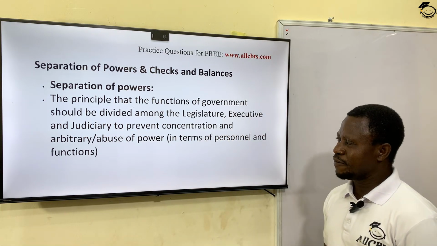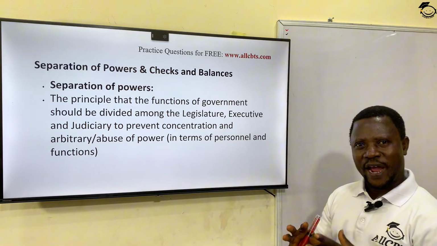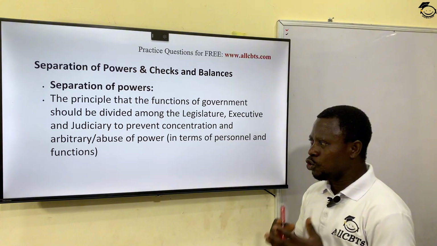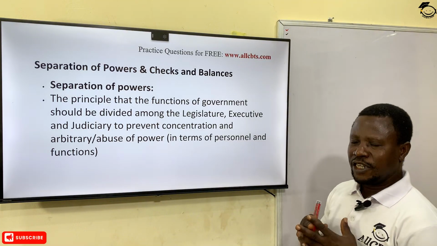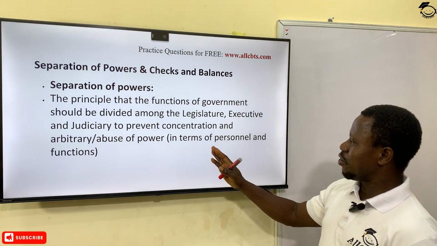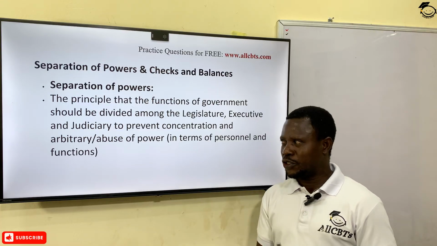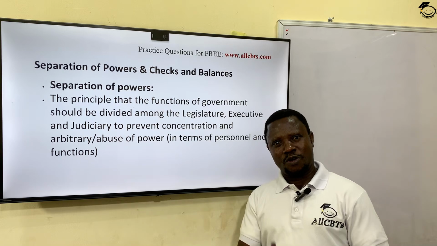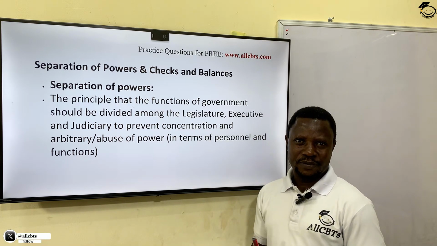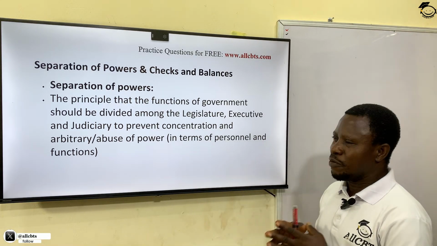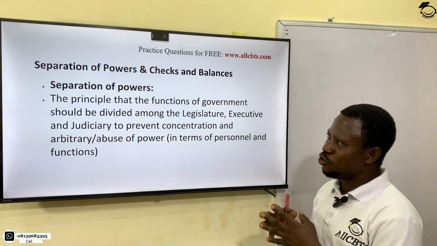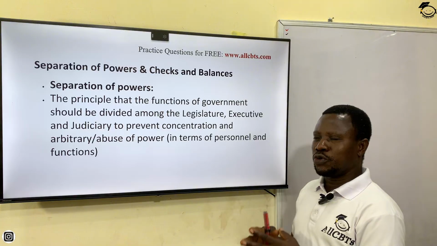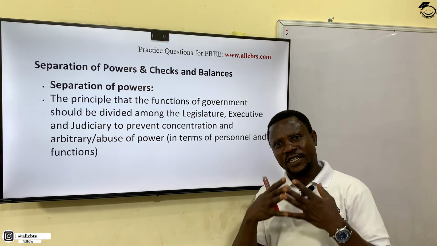And he is saying that the people that occupy the three organs of government, legislature, executive, and judiciary, should be separated in terms of personnel and functions, so as to prevent arbitrary abuse of power. In a way to prevent one becoming too powerful, there should be a form of separation of power among those who are operating the three organs of government.